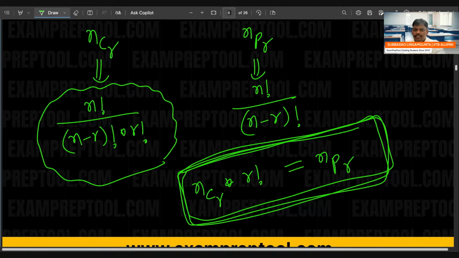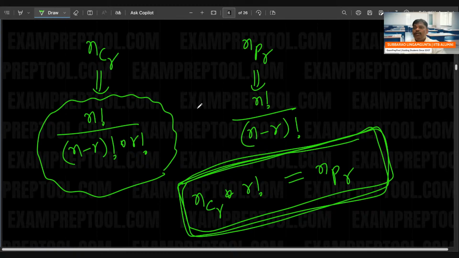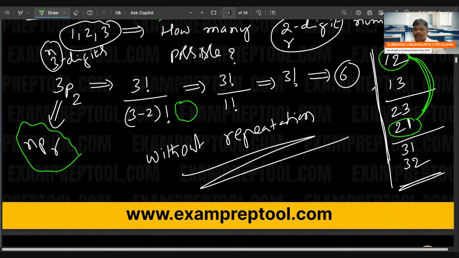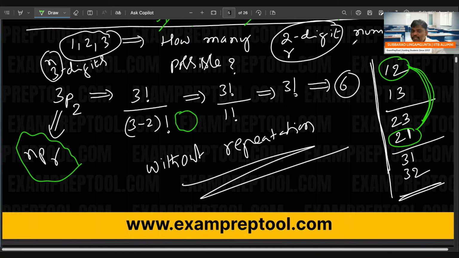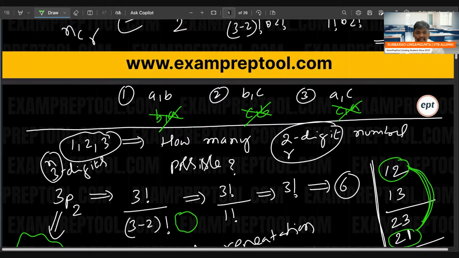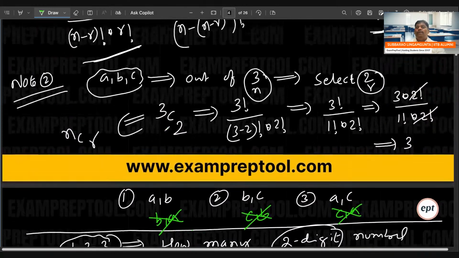No, it is not revision. If you feel order is important, see this one: how many two-digit numbers are possible from 3 digits without repetition? Remember, 1, 2 and 2, 1 are different. If order changes, it is also included: 1, 2 included, 2, 1 also included. If order is important, go for permutations. If order is not important, A, B and B, A are the same, then go for combinations.